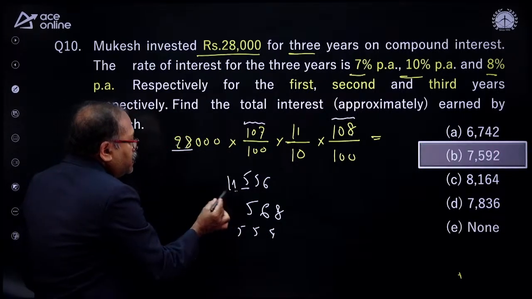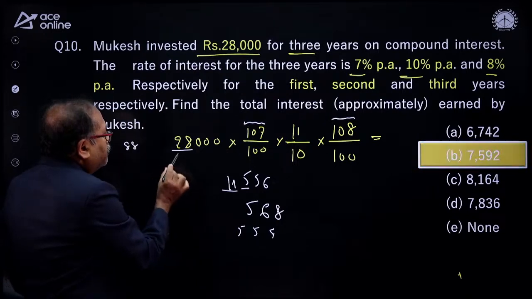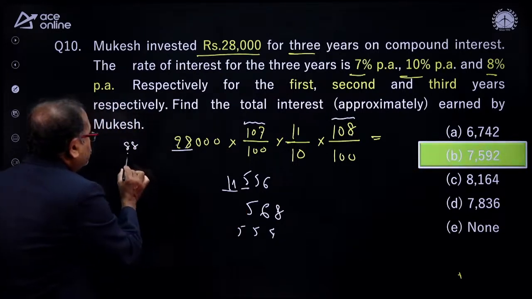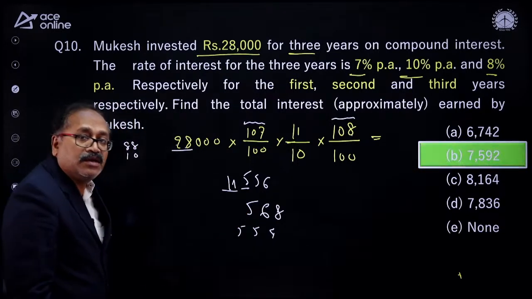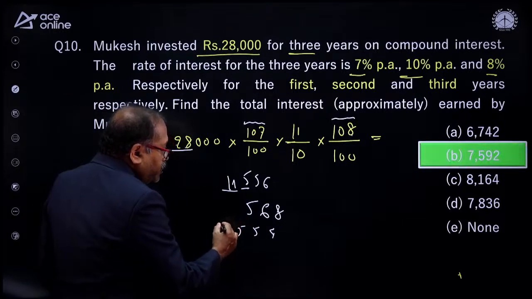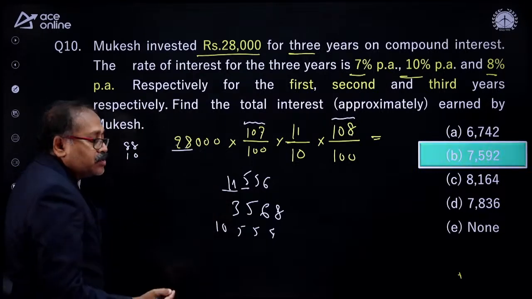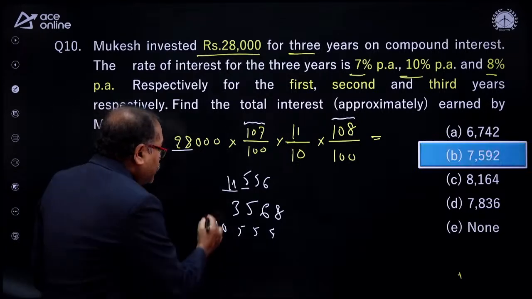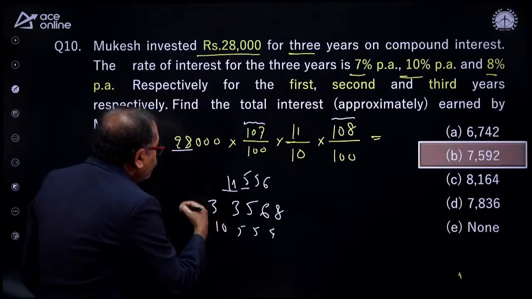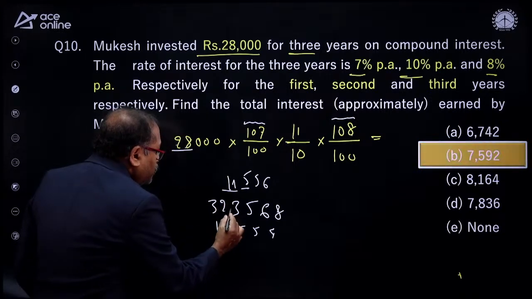Then 8 into 11 is 88 plus 2 into 5, that is 10, it comes 98. 98 plus 5 is 103, so carry 10. And after that 2 into 11 is 22. 22 plus 10 is 32.